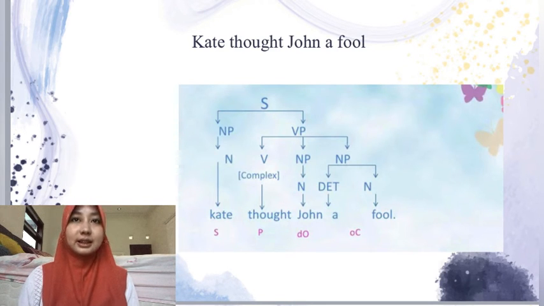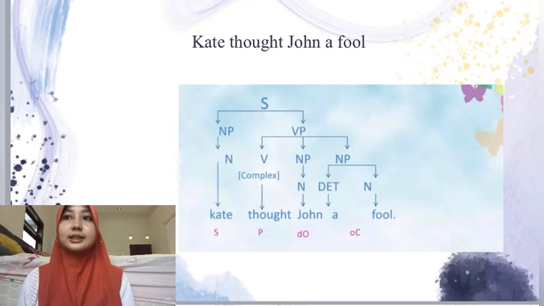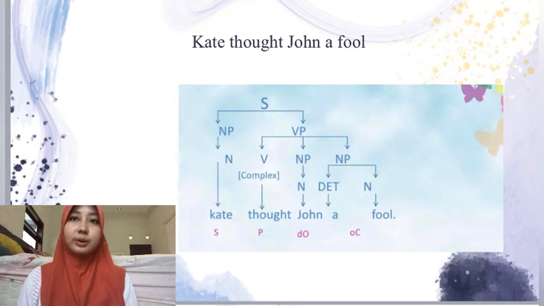A complex transitive verb has two complements: an argument, a noun phrase, the direct object, and either a predicate noun phrase or an adjective phrase. There is a special relationship between the two complements of a complex transitive verb.